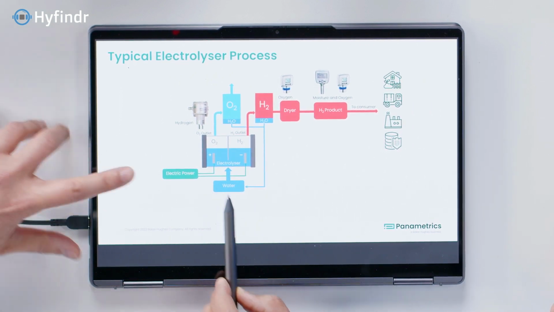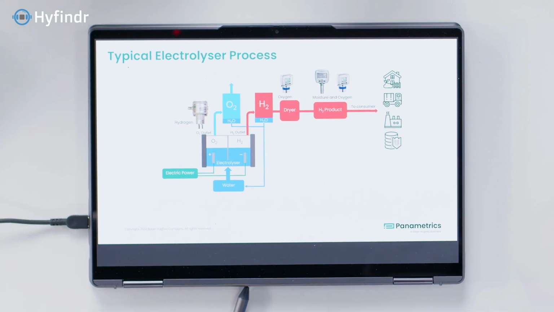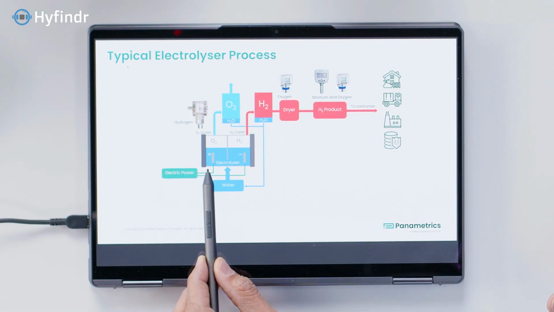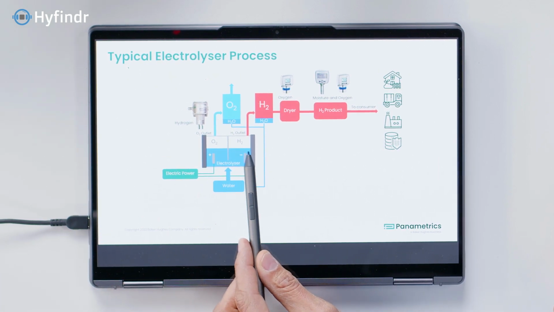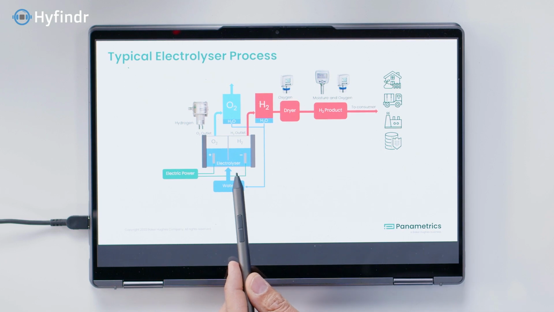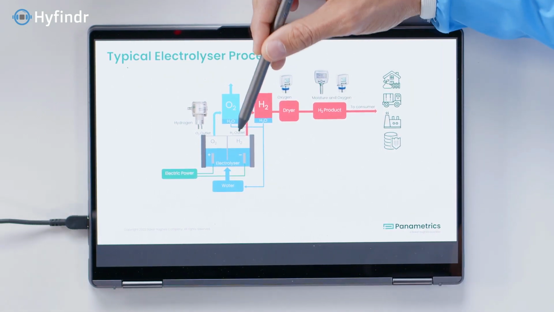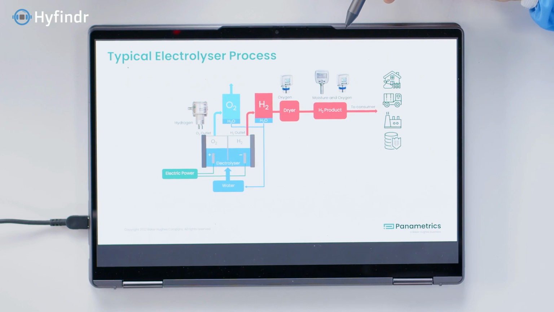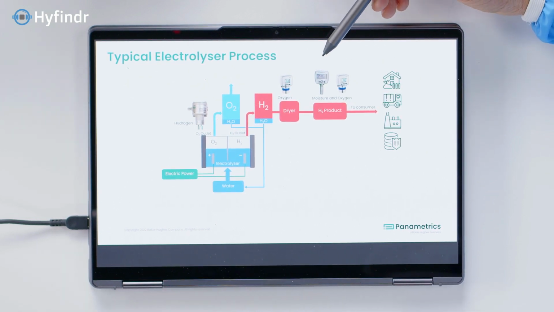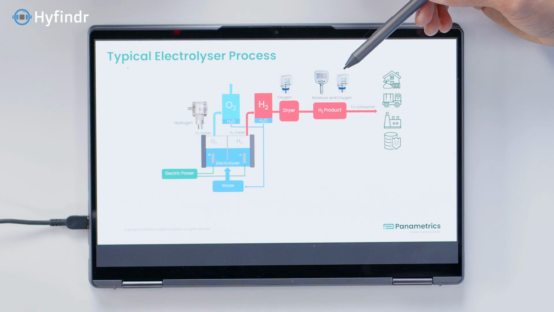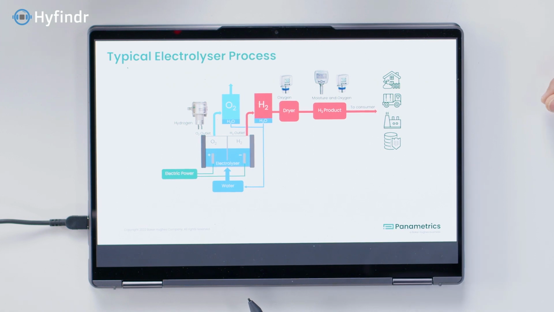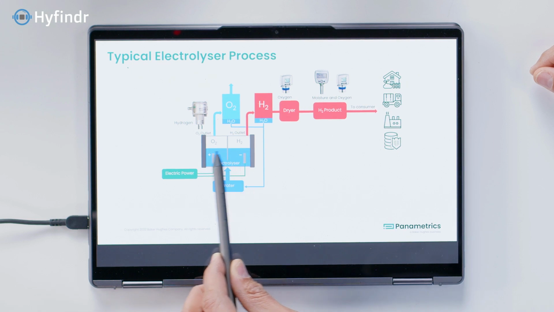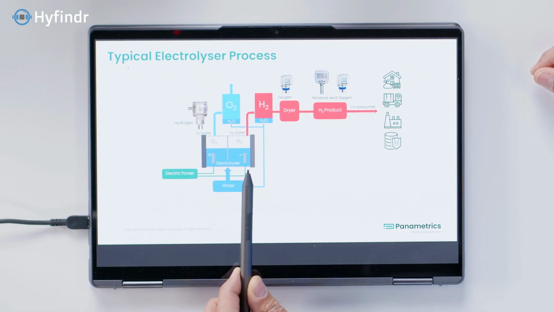After that, you can see on the anode on the left side, the plus. That's the side where we create the oxygen. And the hydrogen will be produced on the cathode. Between those two, you have the membrane. Independently of what kind of electrolysis we talk, there will be a membrane there. In this case, based on how the plus and minus are, we talk here about the PEM method, the proton exchange membrane. By the word proton exchange membrane, we understand that this membrane should allow only the exchange of protons, but it should prevent the gases from mixing.